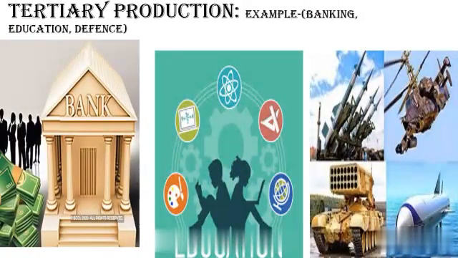Now comes our last type of production, which is tertiary production, also known as service production. Tertiary production refers to all industries that produce all those services which enable the finished goods to be put in the hands of consumers. Examples are banking, insurance, transport and communication. Government services such as law, administration, education, health and defense are also included.